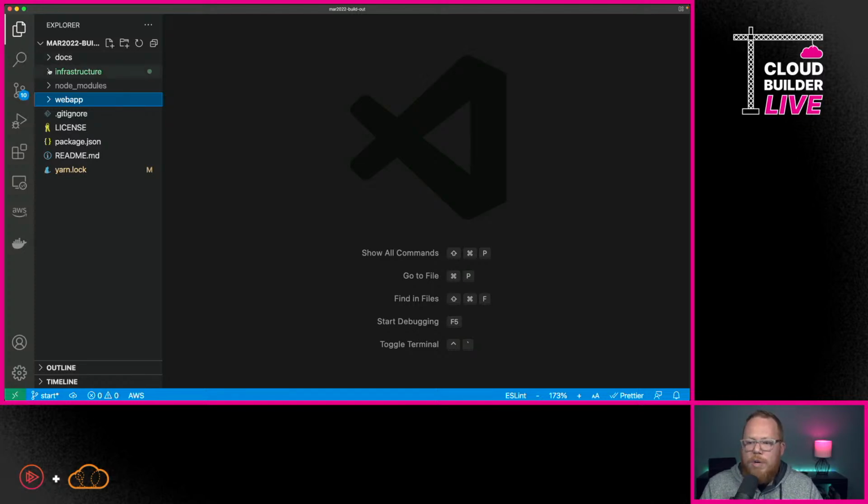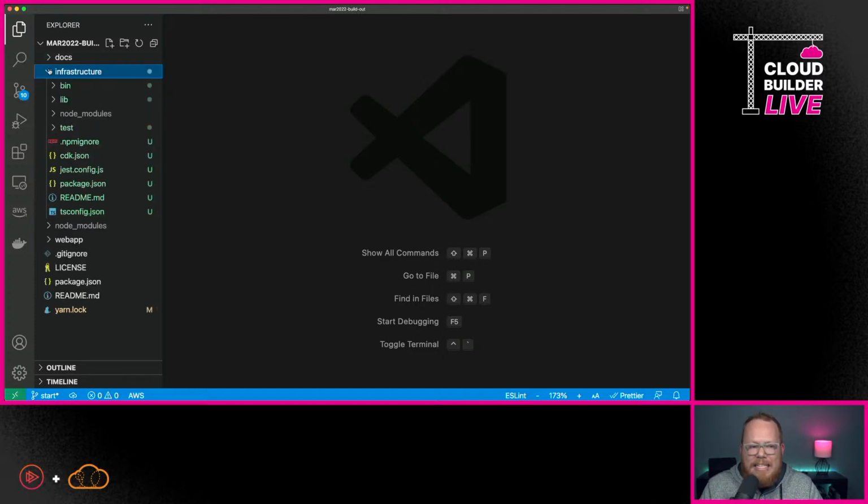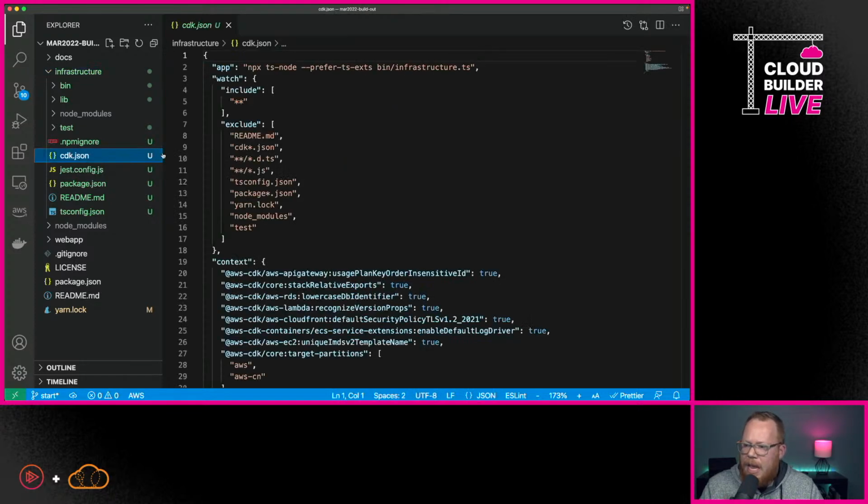And I quickly just want to show you what we have here inside of this infrastructure directory. There are several things that we have. First of all, I want to point out this cdk.json file. And if I open this up, one of the things I want you to see here is there's a bunch of settings that are included.